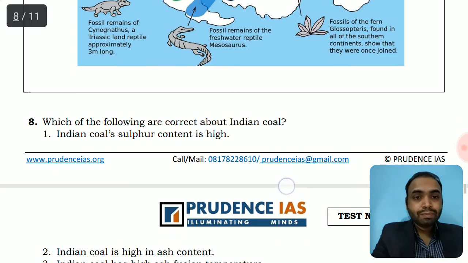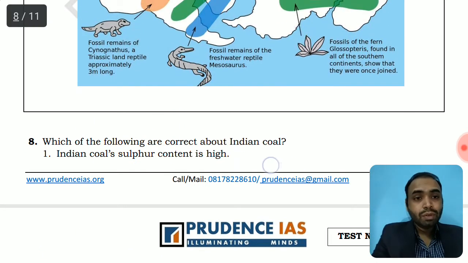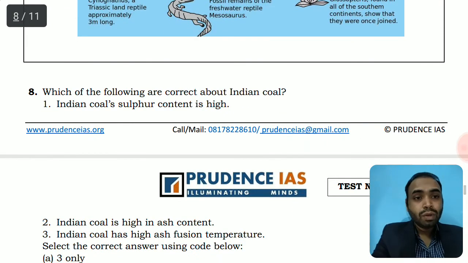So let's read the options first. India's coal's sulfur content is high. Actually, sulfur content in Indian coal is quite low. So there is no need of desulfurization of Indian coal. But this Indian coal is not so pure, so it cannot be utilized in steel manufacturing. So we have to import the coking coals, and this is one of the favorite topics where UPSC frames questions significantly. Why, despite having a good amount of coal reserves, do we import coal for steel production?